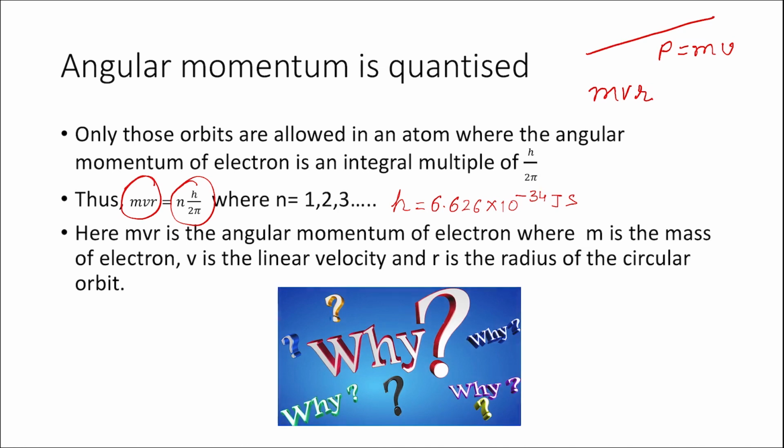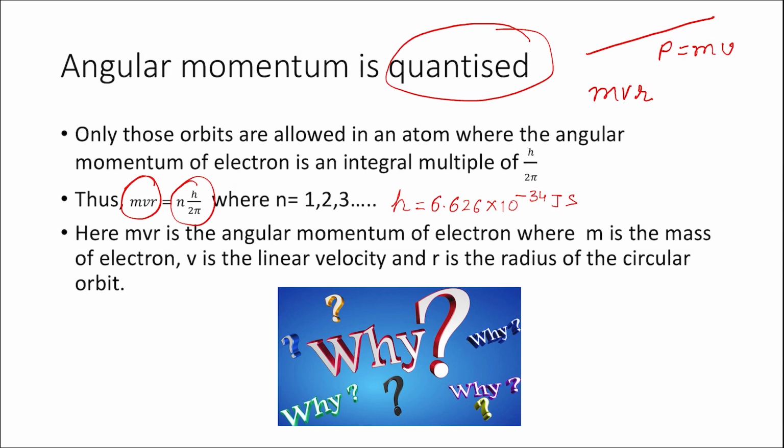This postulate obviously means that the angular momentum cannot take any arbitrary values. The angular momentum of electron should always have a value which is an integral multiple of h by 2 pi, which means that angular momentum is quantized. Quantized means something which can take only discrete values, something which can take only fixed values.